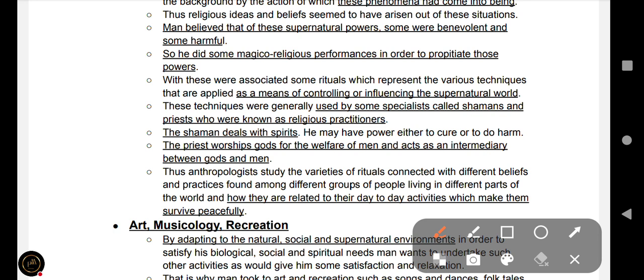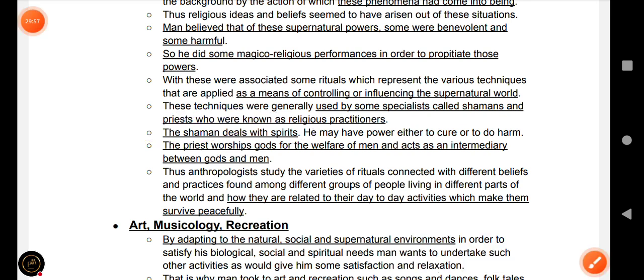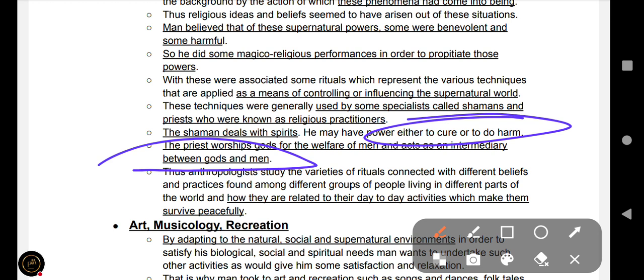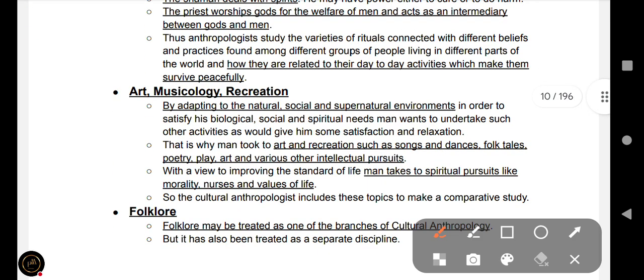In the religious perspective, there are two types of religious practitioners, that is shaman and priest. A shaman deals with spirits, whereas a priest deals with gods and worships gods. A shaman may have power either to cure or to do harm, whereas a priest worships gods for the welfare of man and acts as an intermediary between gods and man. So you can remember this.